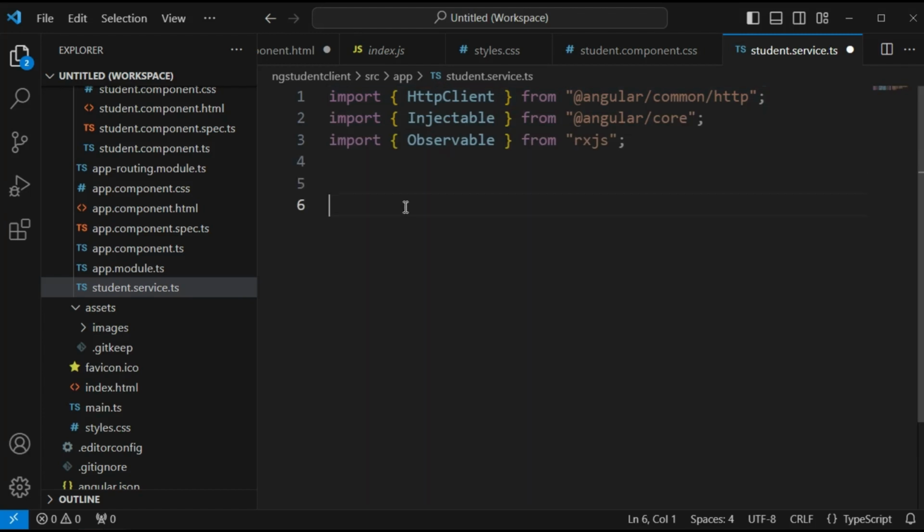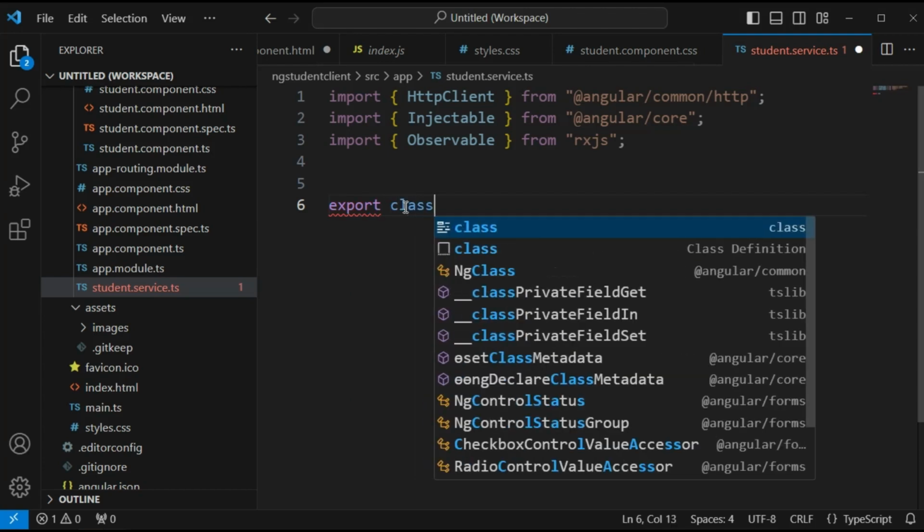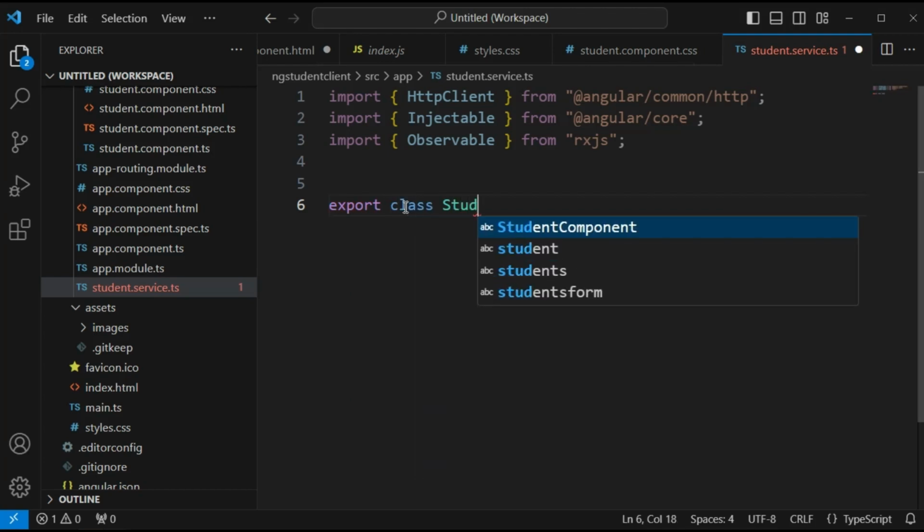Then we have to define the class. We are going to export this also, so with the export keyword, class StudentService.